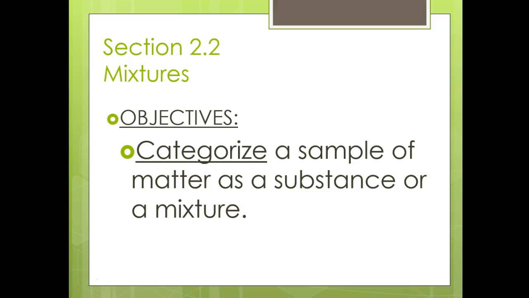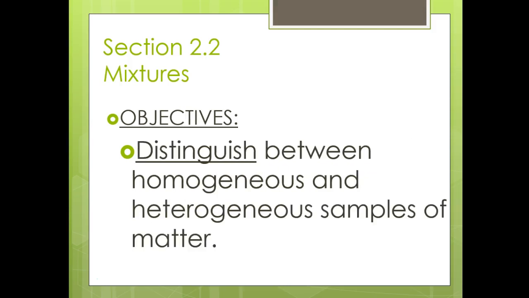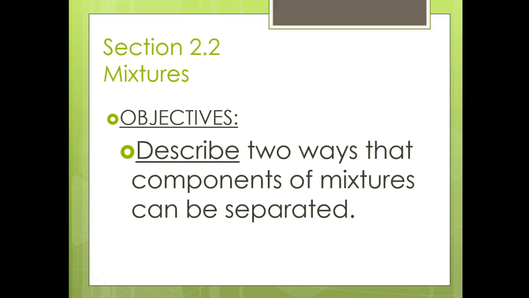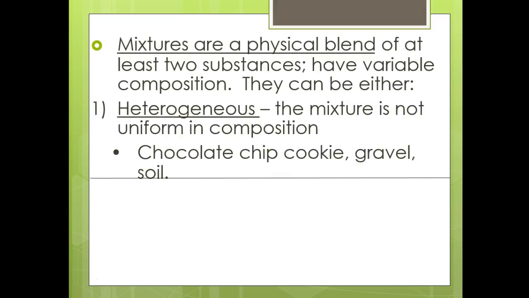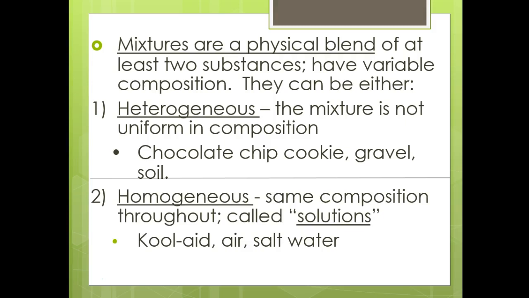All right, so we're going to be able to categorize samples as matter or as a substance, or mixtures, I'm sorry. We're going to distinguish between homogeneous and heterogeneous samples of matter. We're going to describe two ways that components of mixtures can be separated. And let's jump into this. All right, mixtures are physical blends of at least two substances, have a variable composition, and they can be either heterogeneous or homogeneous. Okay, so I need you to copy down.